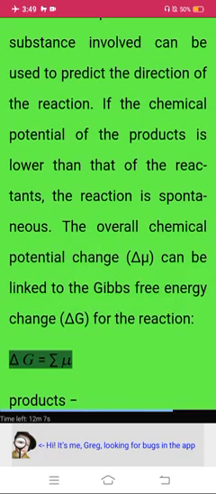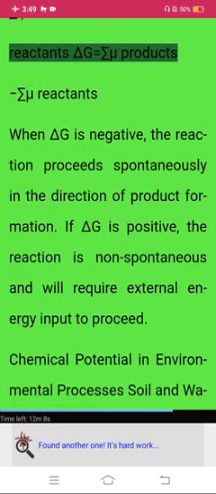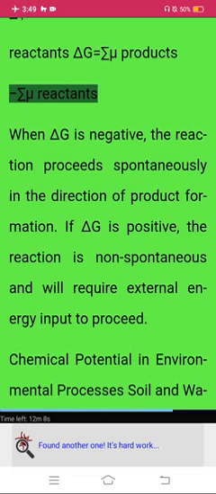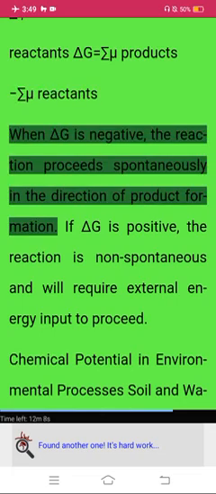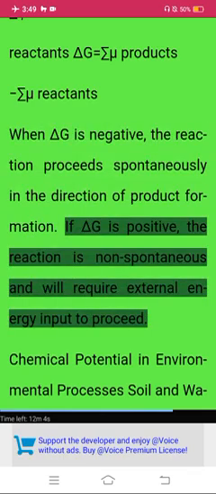Delta G equals the summation of n times mu for products minus the summation of n times mu for reactants. When delta G is negative, the reaction proceeds spontaneously in the direction of product formation. If delta G is positive, the reaction is non-spontaneous and will require external energy input to proceed.